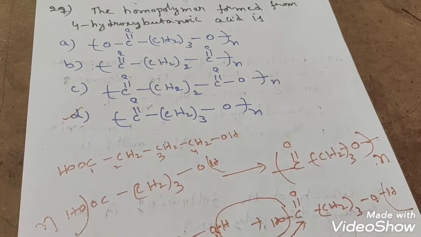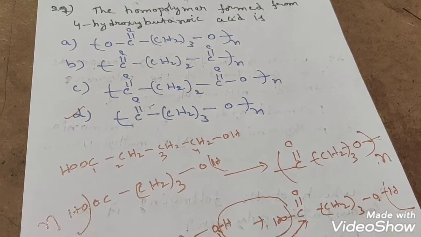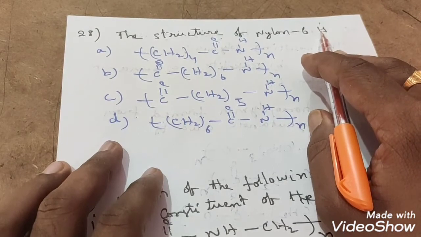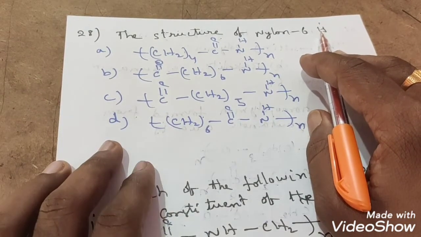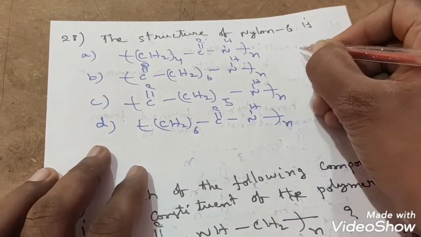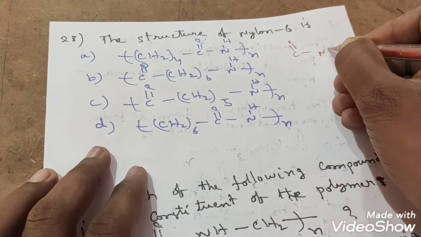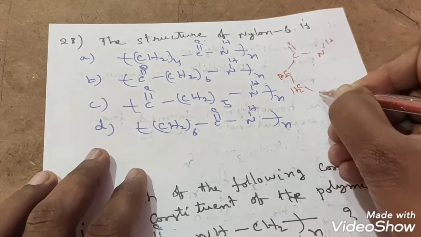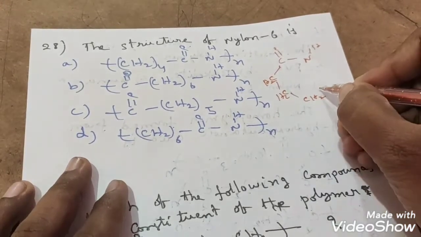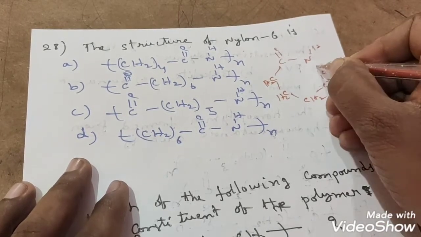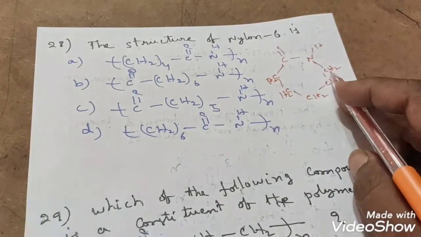Okay? This is the next question. If you observe, the structure of nylon 6. Everybody knows it. Nylon 6 came from caprolactam. The caprolactam structure will be like this: C double bond O, NH, CH2, CH2, CH2, CH2, 1, 2, 3, 4, 5, one more is there, right? CH2, NH. This is the caprolactam structure.